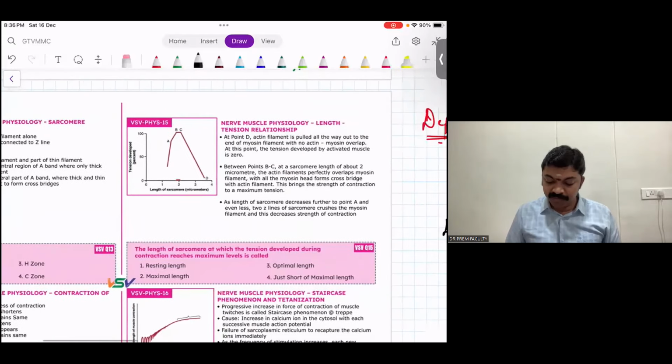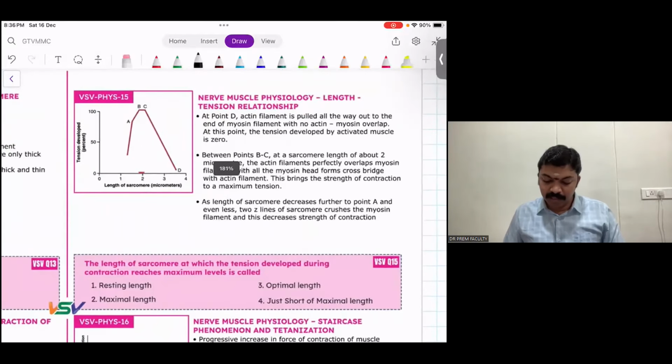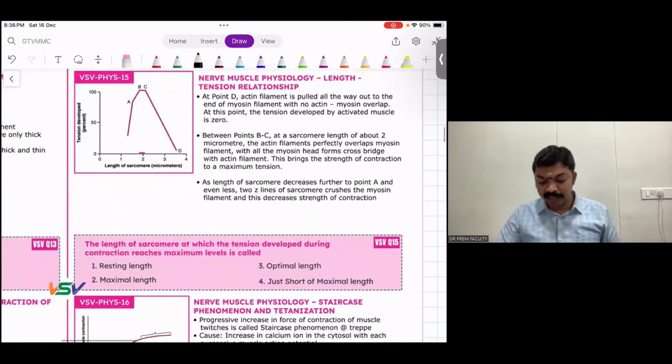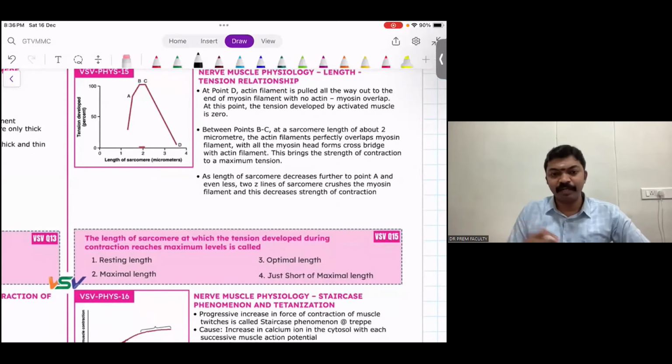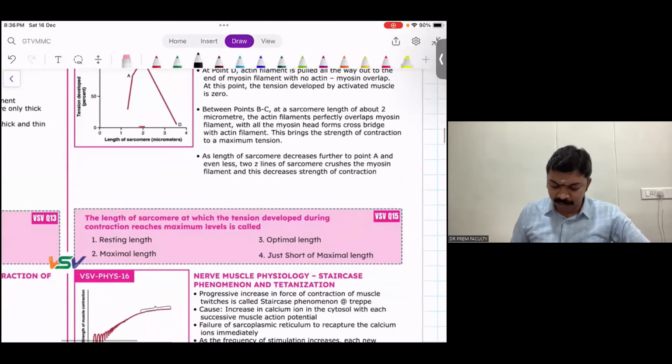Coming to question number 15. It's a length tension curve. We again discussed this in classes. So you know that the force that gets generated out of a muscle is going to be maximum at what length? All right, necessary theory was printed in the notes itself, people. Let's get to the question. The length of sarcomere at which tension developed during contraction reaches maximum is going to be the optimal length. Good. Optimal length is the right answer.